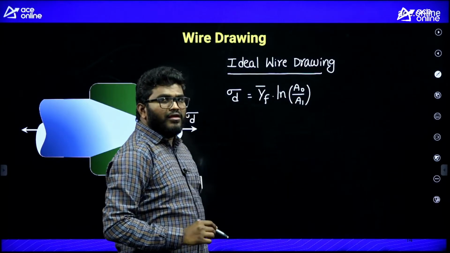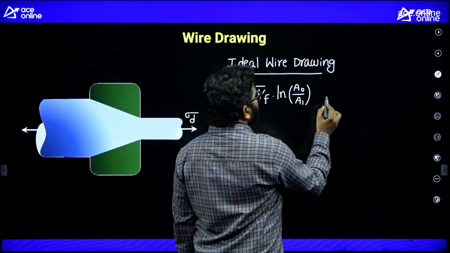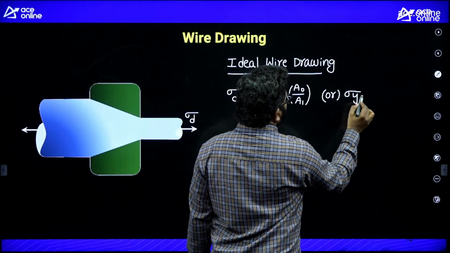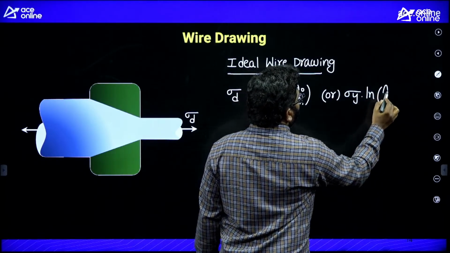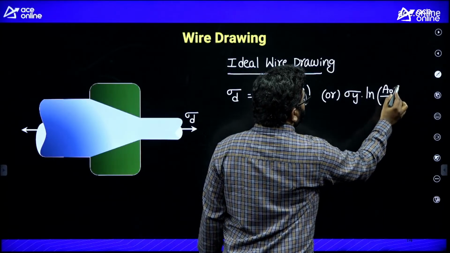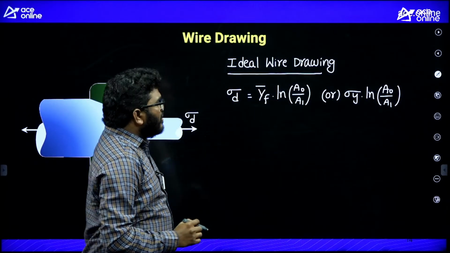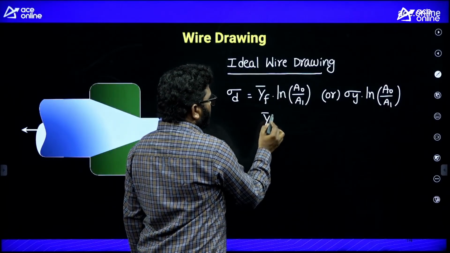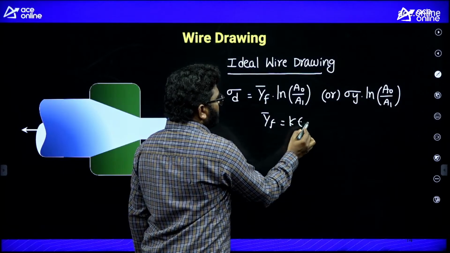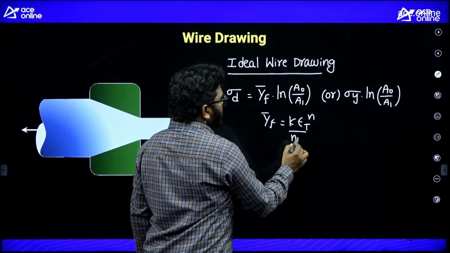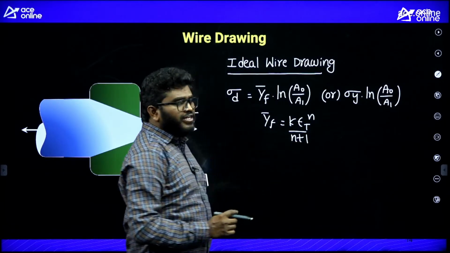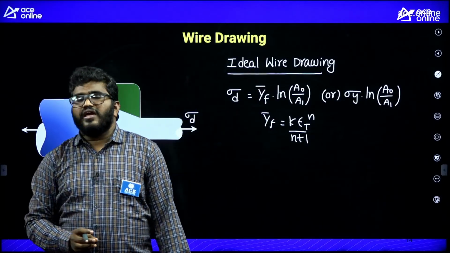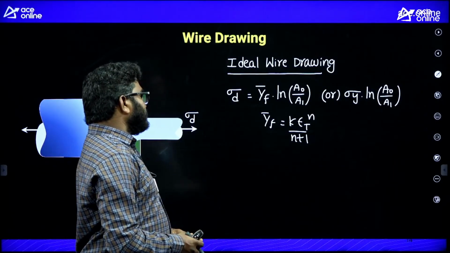Otherwise, if the question paper gives yield stress, then sigma y ln A0 by A1. This is the formula, for strain-hardened material. Here y bar F is equal to K epsilon T power n by n plus 1. If the question paper gives the values of K and n, then y bar F is nothing but K epsilon T power n by n plus 1.